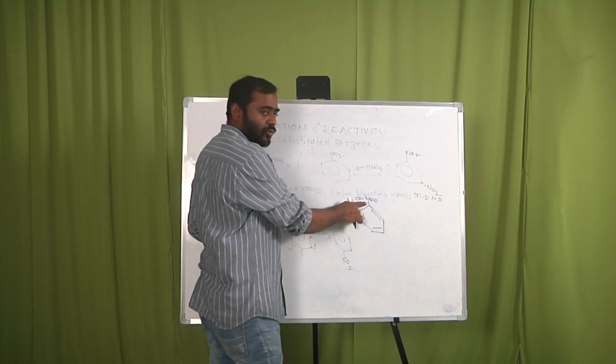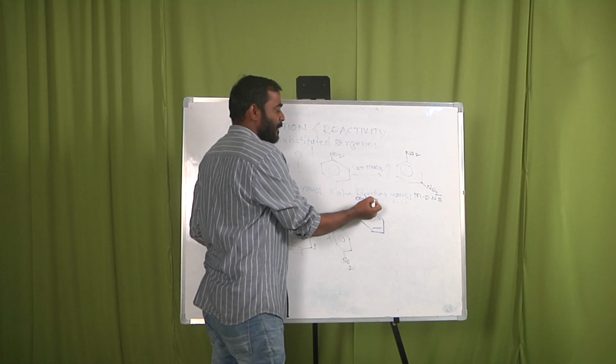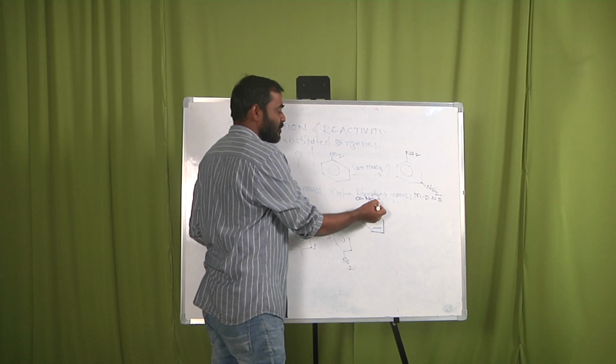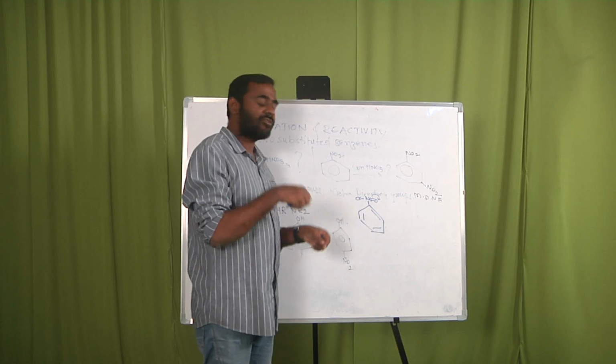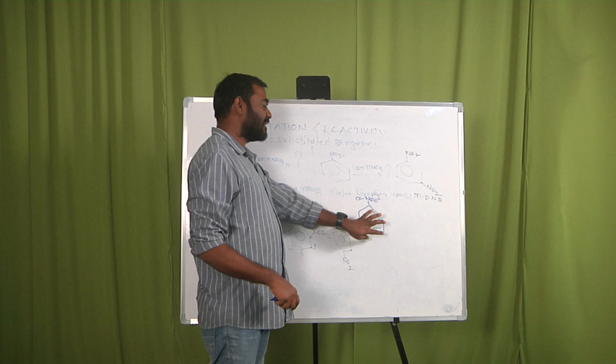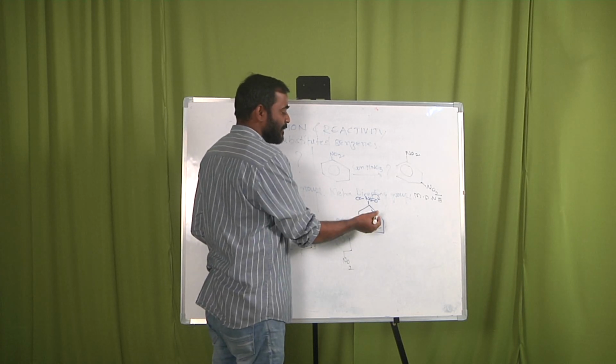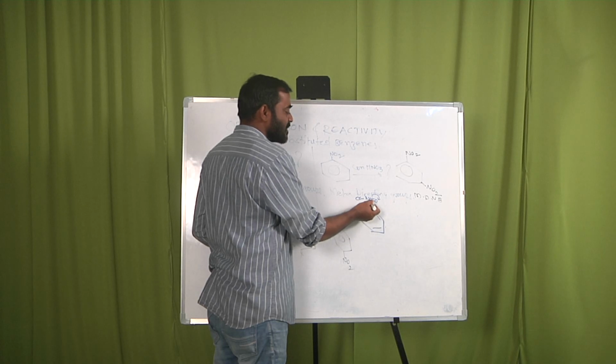The nitro group is a meta directing group. The pi bonding electrons are moving towards oxygen, which means it is pulling electrons from the benzene ring. That's why it has deactivated the benzene ring. While it is deactivating the benzene ring, these electrons are simply coming towards the nitro group.